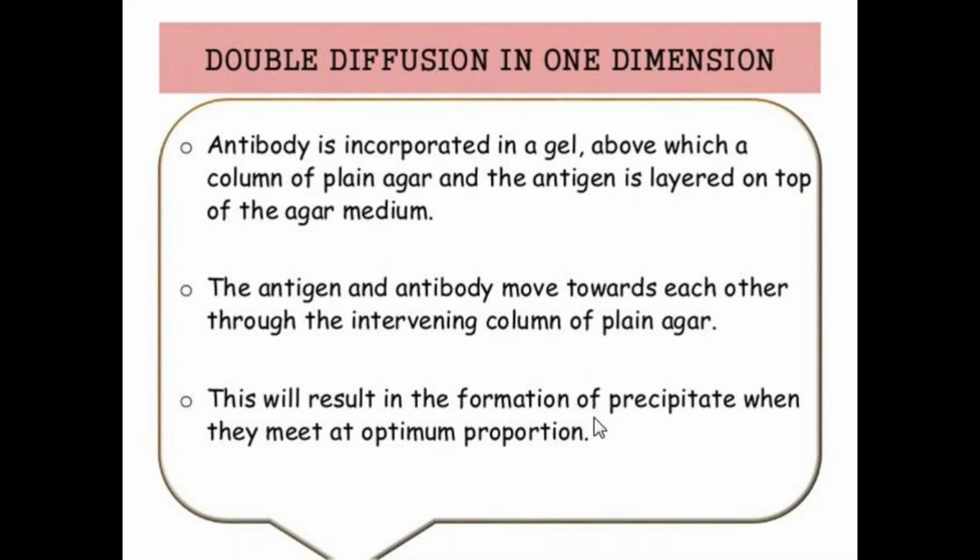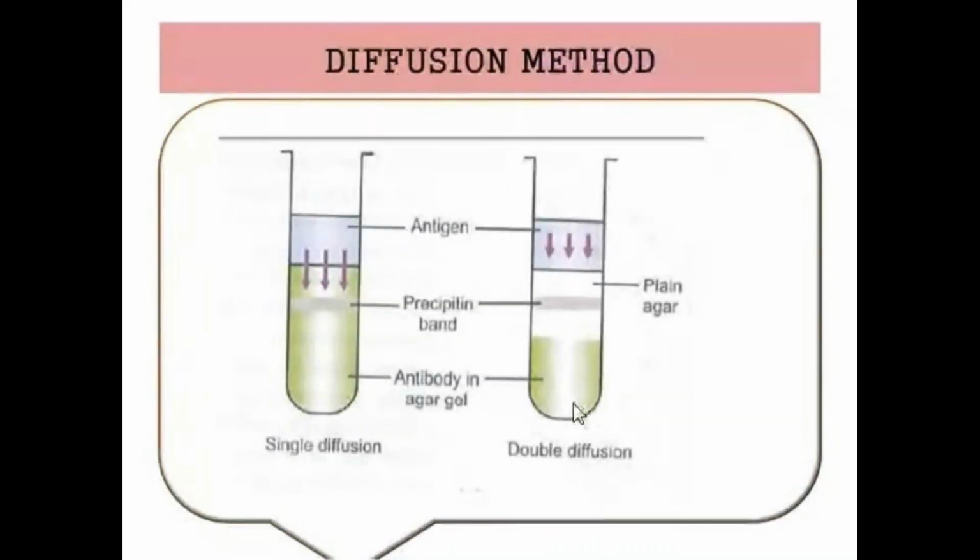First we take the antibody in the gel, then plain agar, then antigen. Then antigen and antibody move towards each other, and that results in the formation of precipitate. This precipitate formation occurs when they meet at optimum proportion, and that is called double diffusion in one dimension.